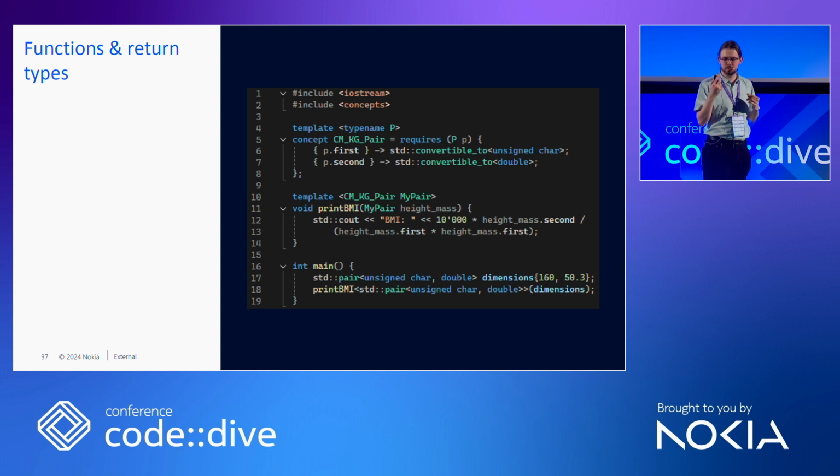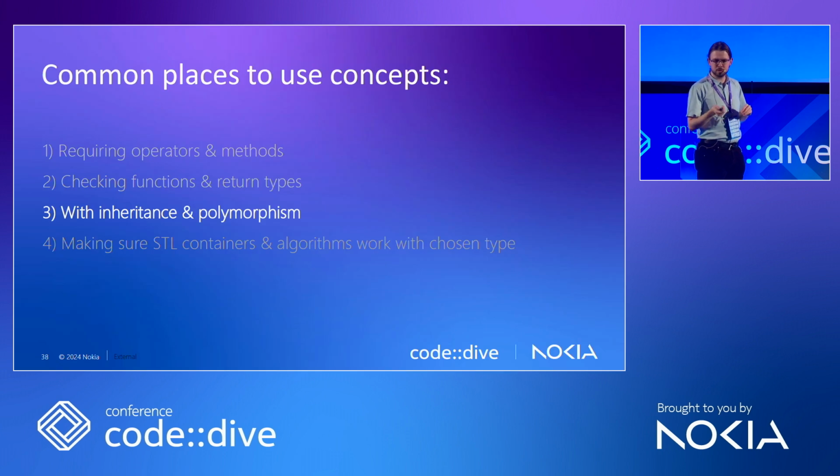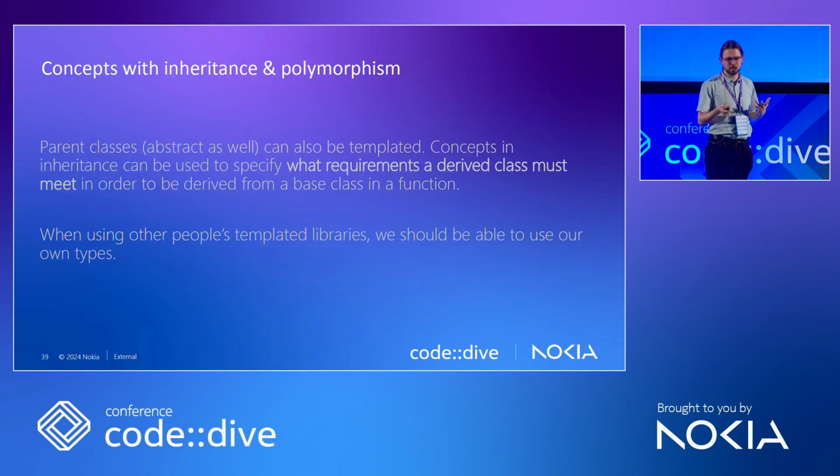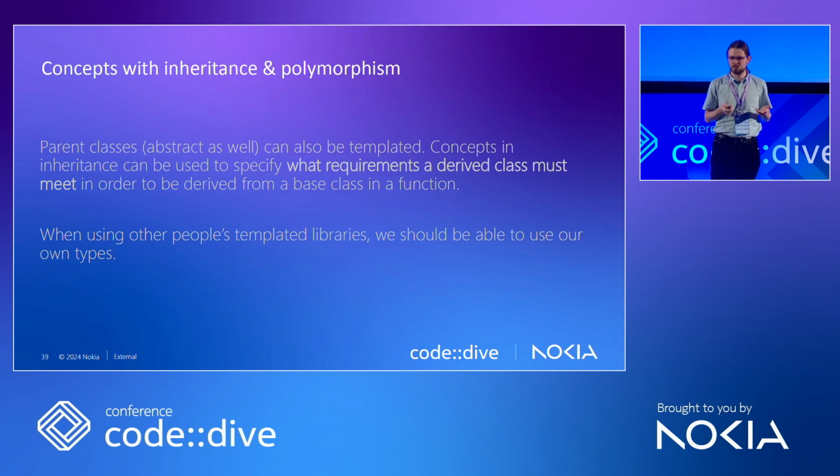For example, we have the type that represents a pair, and the first argument needs to be convertible to unsigned char, and the second convertible to double, because that's our requirements. We decided that it's working the best this way. Okay, inheritance and polymorphism is rather not common, but interesting, because with inheritance and polymorphism, templates provide their own way to implement polymorphism, right? Because we decide what types our functions need to be specified to work with, right? And it's quite universal.